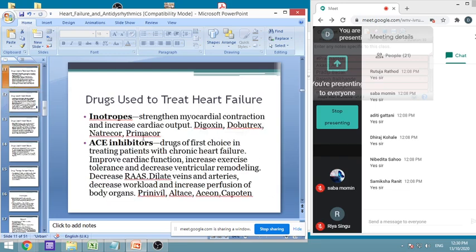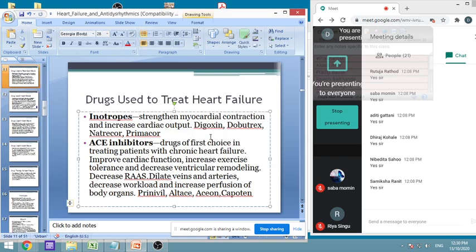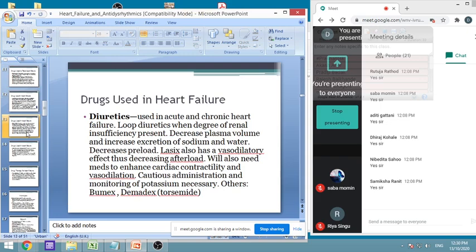Okay, the first drugs are what? Inotropes. Among inotropes there is digoxin. Then next is dobutamine and these drugs. What is dobutamine? Dobutamine is a specific beta 1 agonist, or dopamine. Okay, they are used. At the same time you are seeing the beta blockers. So that way it is contradictory, and the problem is similar. In all cases there is heart failure. In some cases we are using dobutamine, which is a beta 1 agonist, and then we say that for treatment we are using beta antagonists, that means beta blockers.